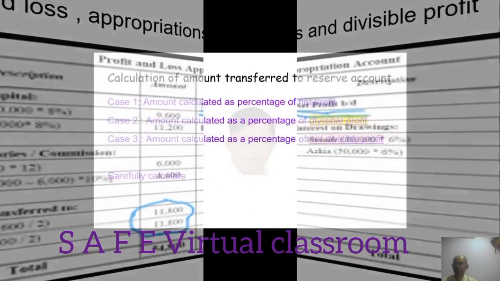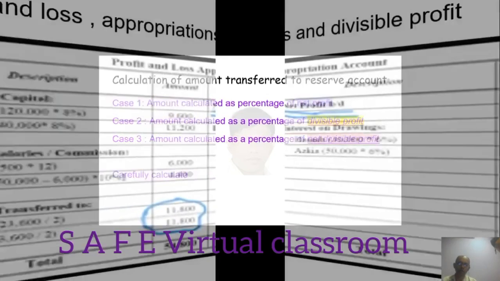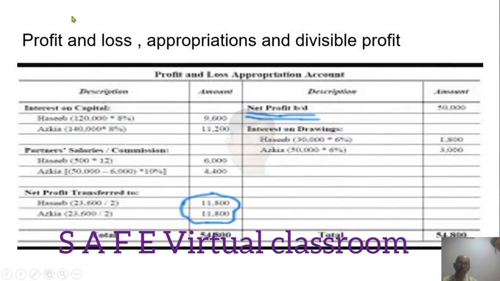Calculation of amount transferred to reserve account. There is another type of problem where they ask you to calculate the amount transferred to reserve account, calculated as a percentage of net profit. In this case, you have to calculate the amount, I mean the commission, on this 50,000. So on this 50,000 you are supposed to calculate.